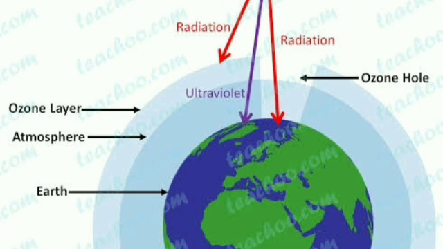Some of the gases, such as fluorine and chlorine, released from refrigerants and pollutants from vehicles, react with ozone to form different compounds. It leads to depletion of the ozone layer. Here you can see the ozone hole that has been created due to such gases, and which is very harmful for human beings.